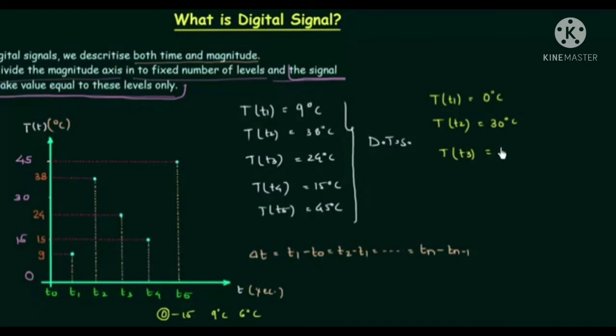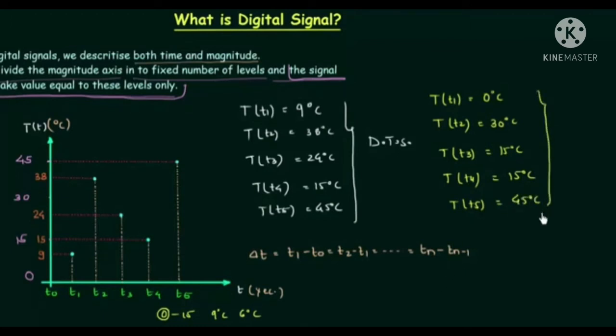So 15 degrees Celsius is the answer. At T4 we have 15. 15 is definitely allowed, so we have 15 degrees Celsius. At T5 we have 45, and 45 is allowed, so 45 degrees Celsius.